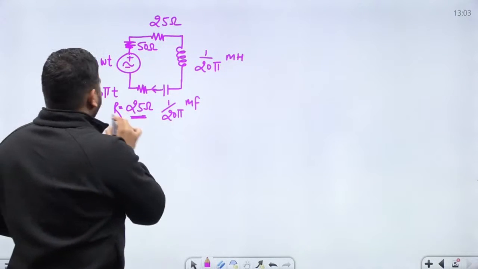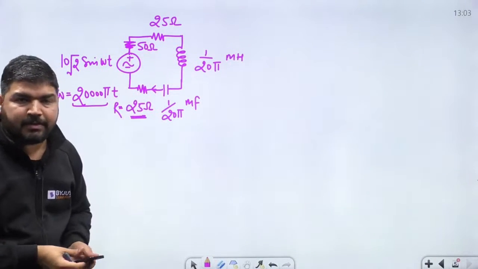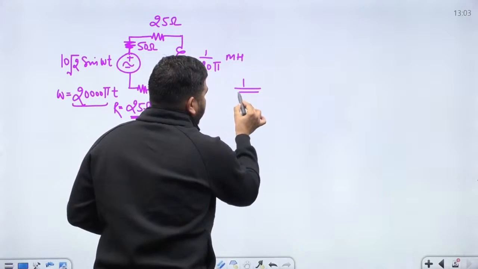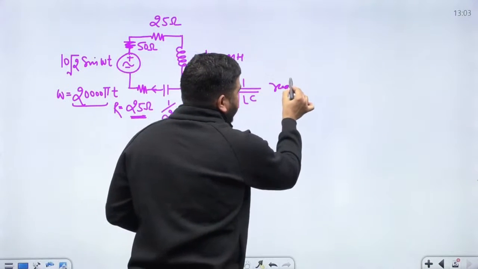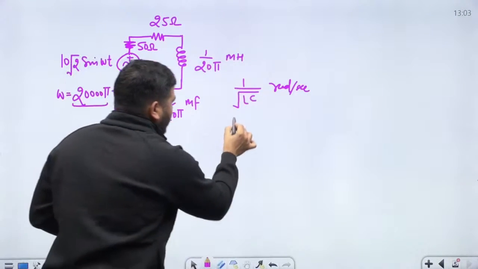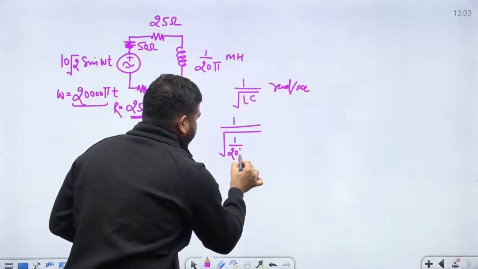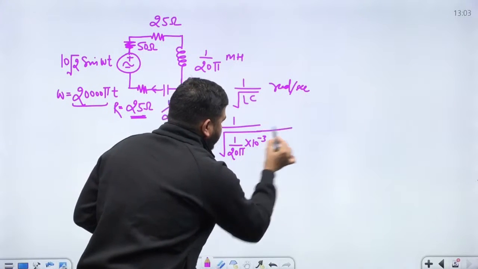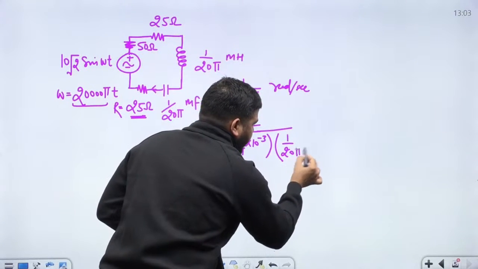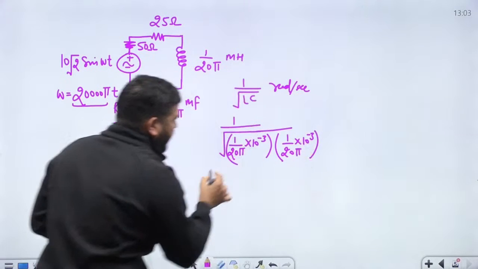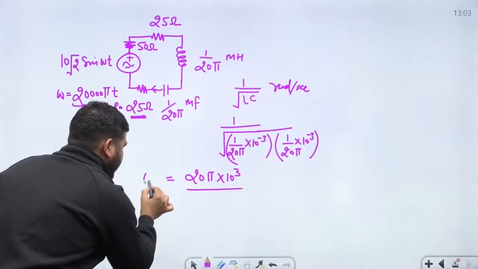Now first of all, look at this frequency. What is the resonance frequency of this circuit? Let's calculate the resonance frequency first. The resonance frequency is 1 by root LC radian per second. Now let's calculate this value. L is 1 upon 20 pi into 10 to the power minus 3, and the C value is again 1 by 20 pi into 10 to the power minus 3. So the frequency came out to be 20 pi into 10 to the power 3. This is my resonance frequency.